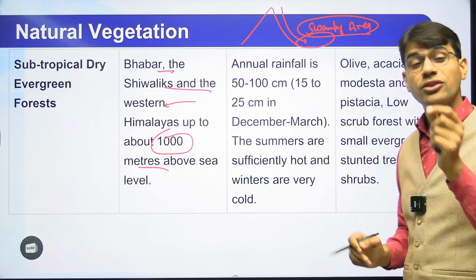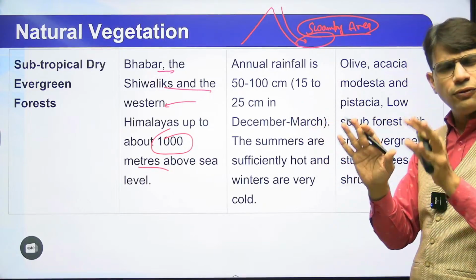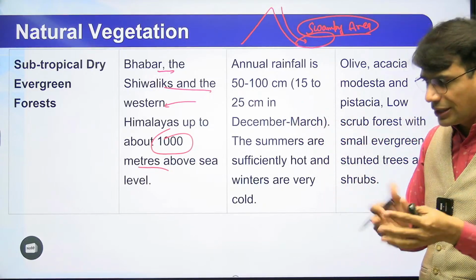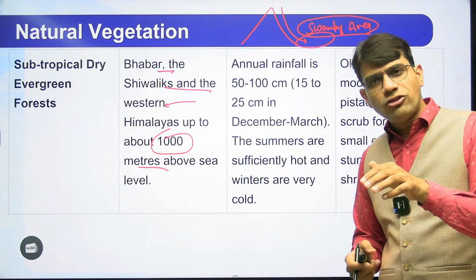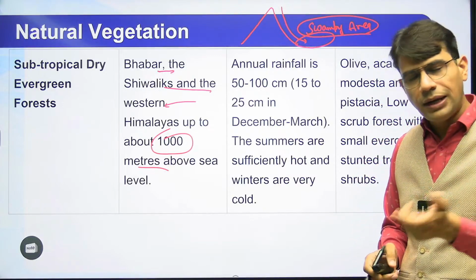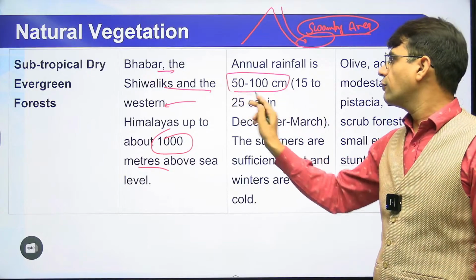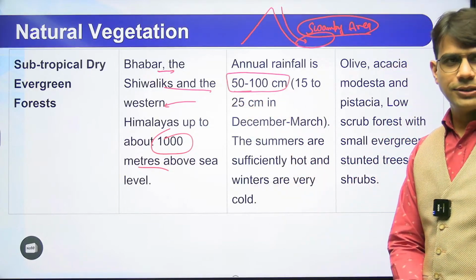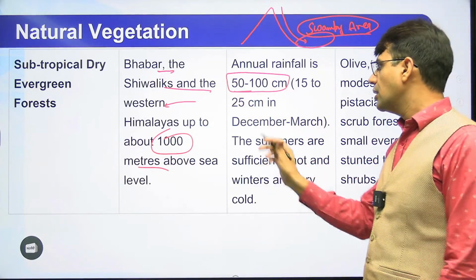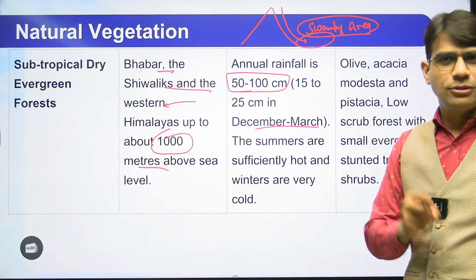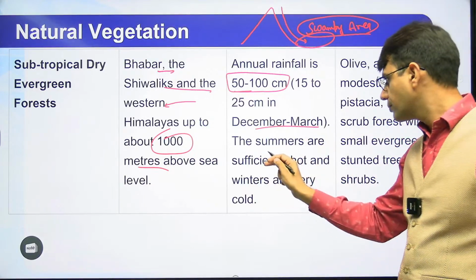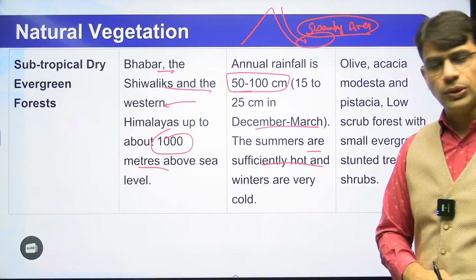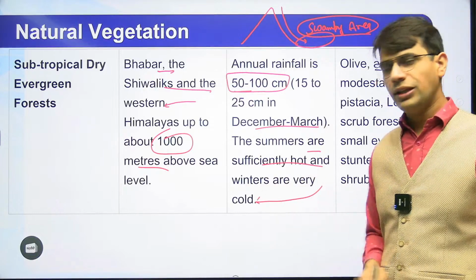And again it is a dry evergreen, so comparatively rainfall will be less, but fortunately it has lower temperature, that's why evaporation will be comparatively less. It is having a rainfall between 50 to 100 centimeter, mostly from December to March month. The summers are sufficiently hot. Winters are very cold over here.